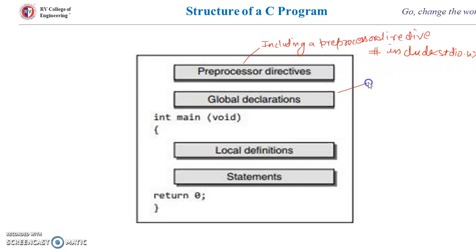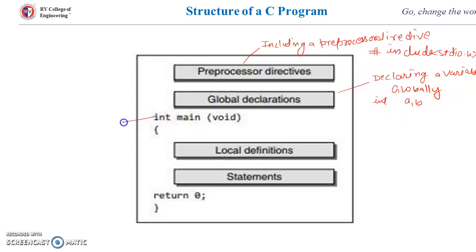And then the next thing is global declaration. So that is for declaring a variable globally. For example, int a comma b, something like this.